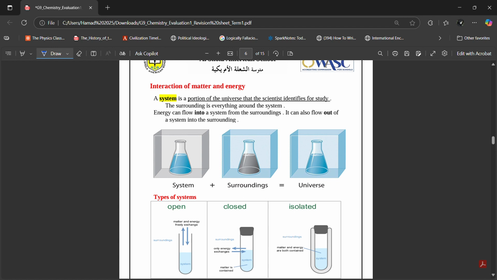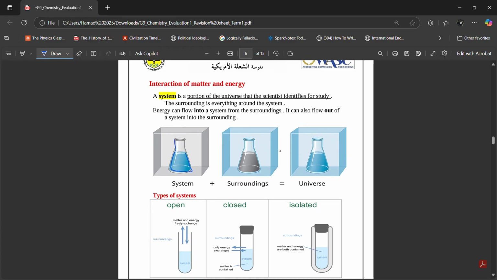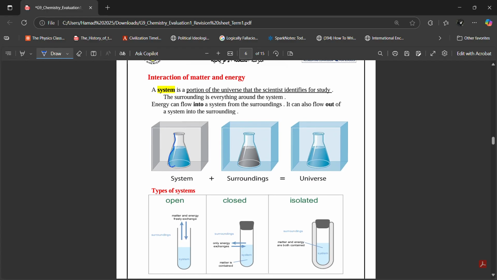Let me give you an example. Let's say that you go to the chemistry lab in your school and you're doing an experiment between two chemicals. You put the two chemicals into this flask right here. You mix them together and you observe the reaction.